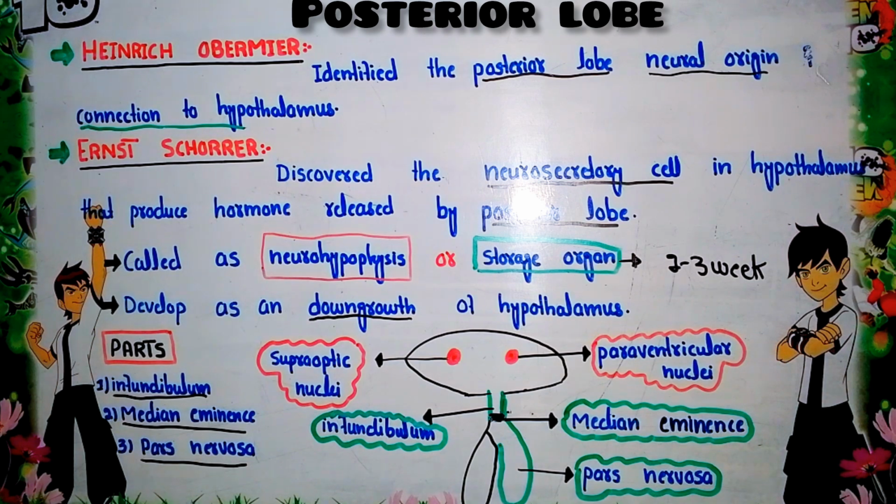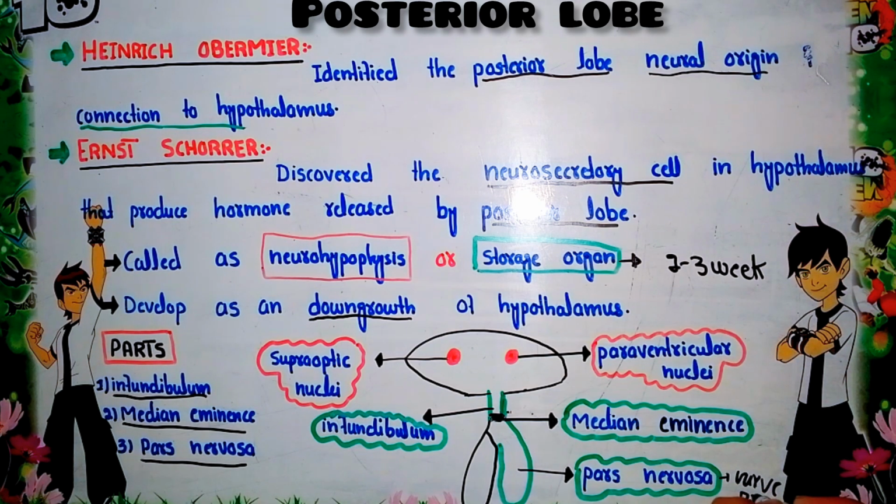Here at the base of this region is the median eminence. Here the hypothalamic neuron secretes the hormone into the blood capillary. So this is basically the median eminence. The third important part of the posterior lobe of the pituitary gland is the pars nervosa. Here it mainly contains the nerve fibers.